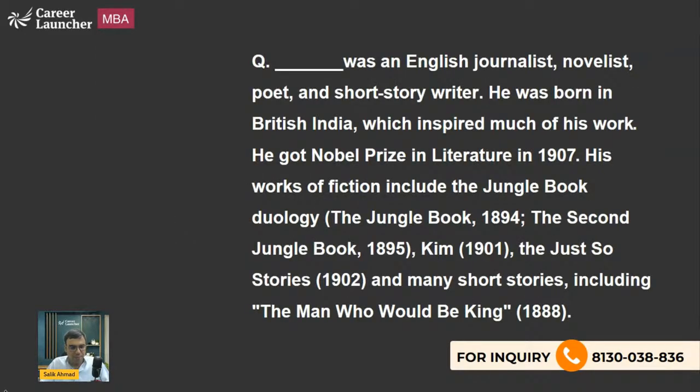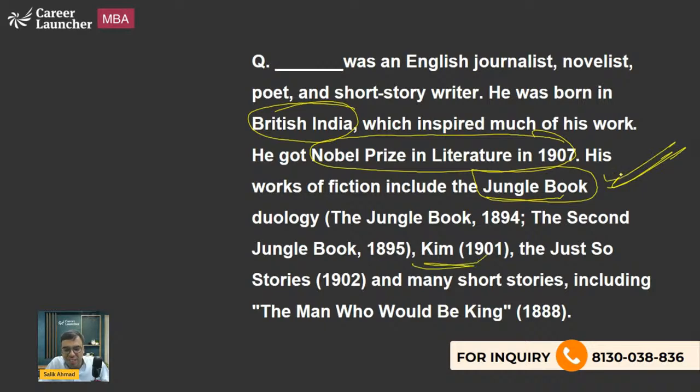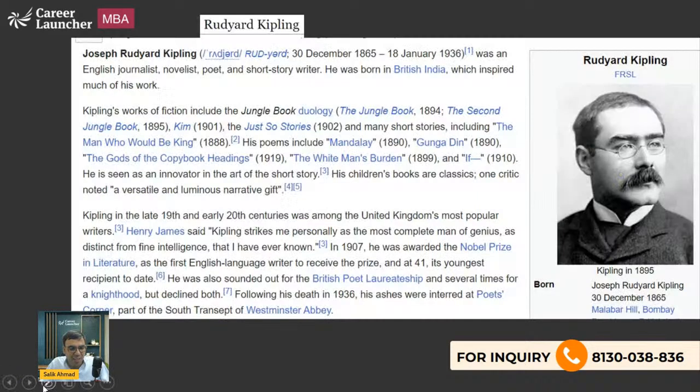Now, the next one. Please answer it. He was an Indian journalist, novelist, short story writer. He was born in British India and got the Nobel Prize in Literature in 1907. His famous books include Jungle Book and Kim. I'm sure you must be aware of Jungle Book. So the right answer is Rudyard Kipling. Very famous personality.